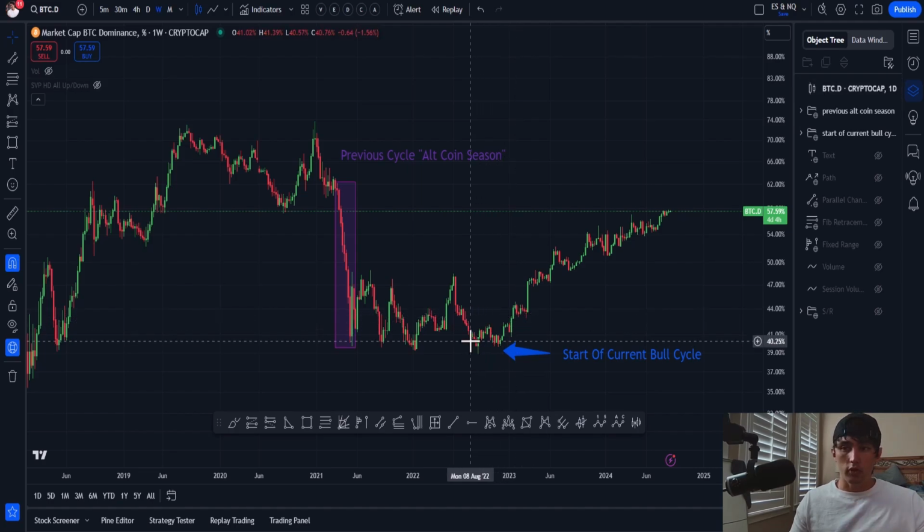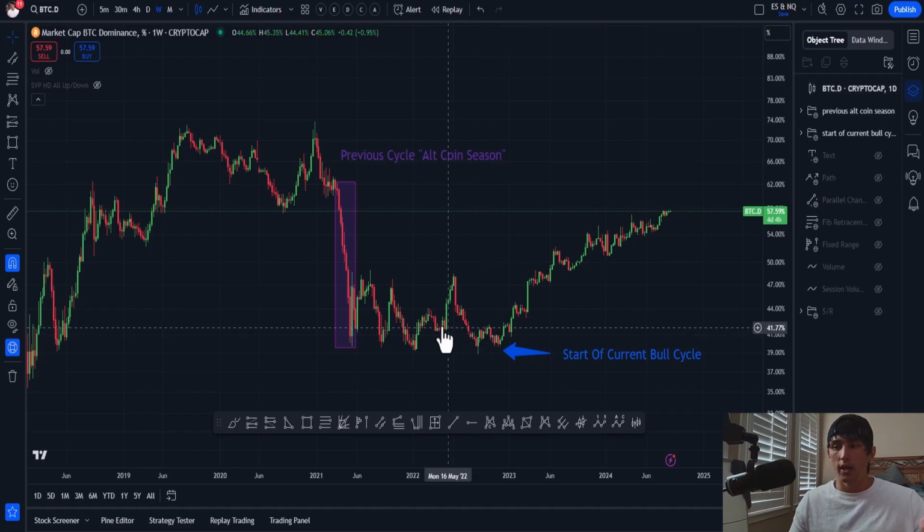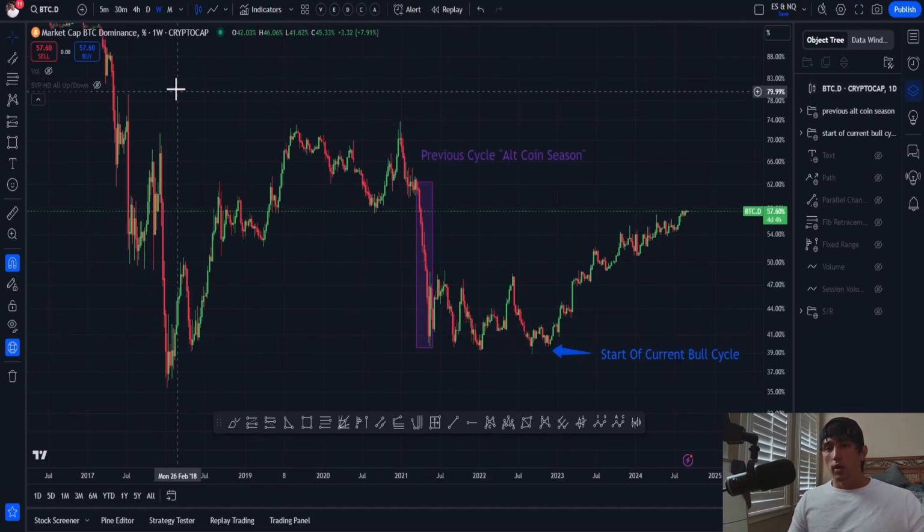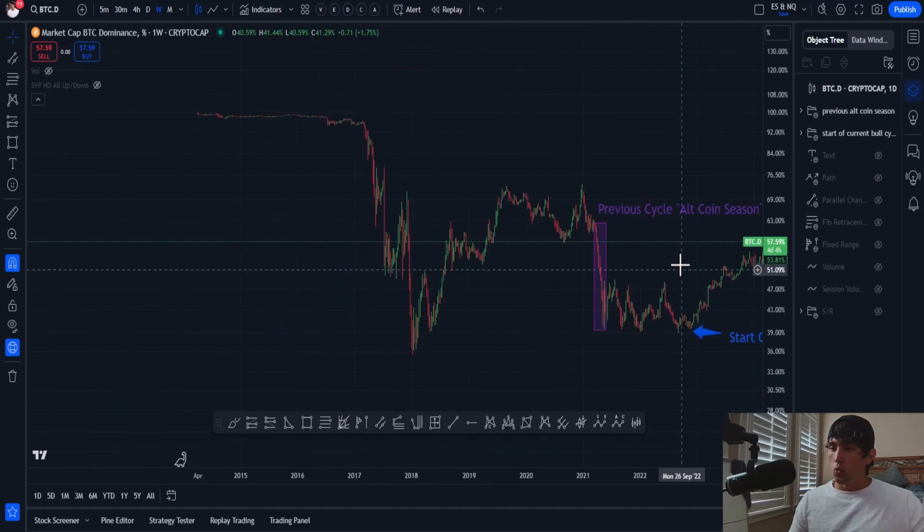So I think it's coming. I think it could be coming very soon. I think a lot of it does depend on Bitcoin. We do need to see Bitcoin break its all-time high for that to happen. The other thing I want to talk about that's pretty interesting is where we could see a bounce.